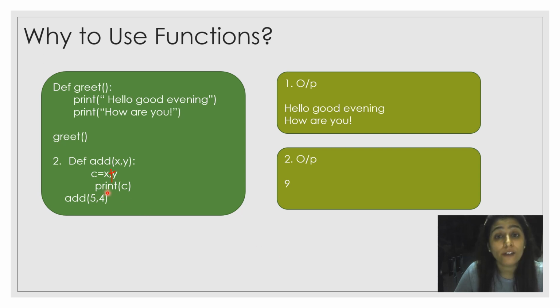So I will write here print c. After that, of course, I have to call the function I have defined here, add. I am passing the values 5 comma 4. The value 5 is for x and 4 is for y. When I run this code, it will give me the output 9. So let's understand it more. Okay, move forward.